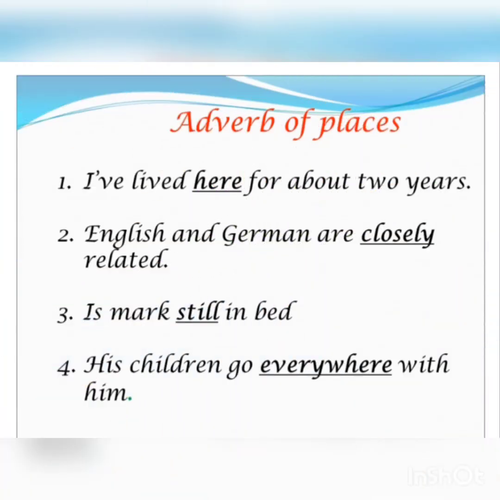I have lived here for about 2 years. So where have I lived for 2 years? Here. So here is an adverb of place. English and German are closely related. So closely here is an adverb of place, but it also tells us the extent to which English and German are related to each other. So sometimes it tells you the extent also.